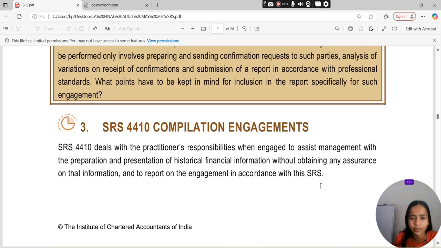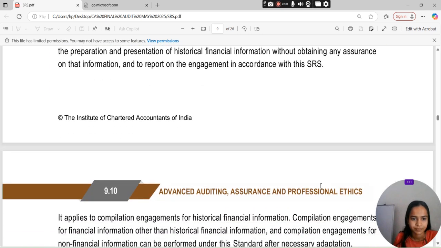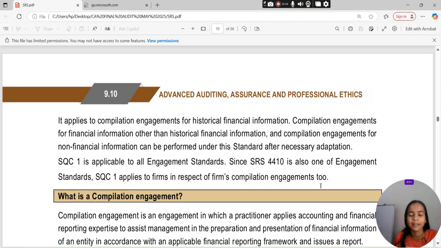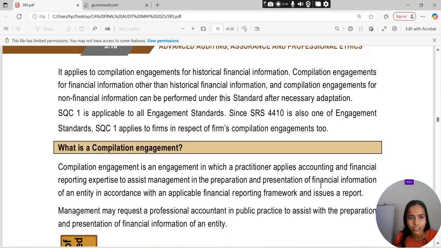Compilation engagement बोलता है deals with the practitioner की क्या responsibility है जब engage होगा to assist management in the preparation and presentation of historical financial information without obtaining any assurance on that information, and to report on the engagement in accordance with this SRS. ये apply होता है to the compilation engagement for historical financial information. Compilation engagement for financial information other than historical financial information and compilation engagement for non-financial information can be performed under this standard after necessary adaptation.